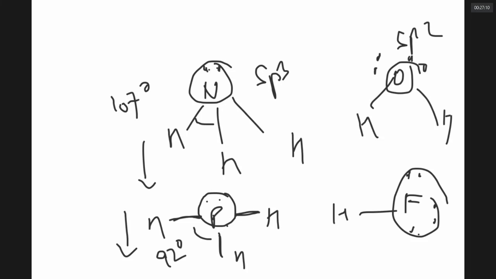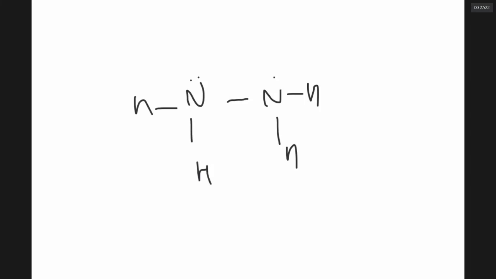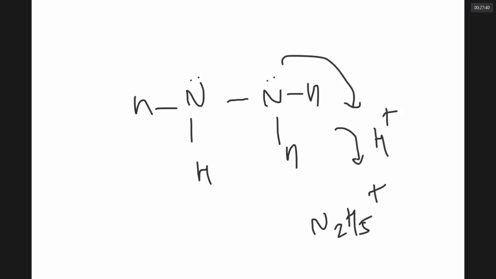Now, nitrogen can make another hydride called hydrazine. It is called NH2NH2. It has two lone pairs. This is also basic like ammonia, but it is not so strong a base as ammonia. A base is one which can combine with H plus, donating the lone pair to H plus. You get N2H5 plus, hydrazinium ion. Ammonia is also a base. It can take an H plus to give ammonium ion.